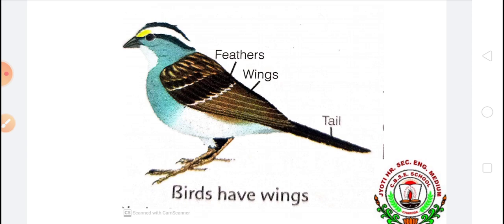Birds can also walk, run, hop and perch with the help of their hind legs. It means birds not only fly, but they also walk, run, hop and perch with the help of their hind legs. But some birds have a very large body. Their weight is very large and they have very small wings, so they cannot fly.